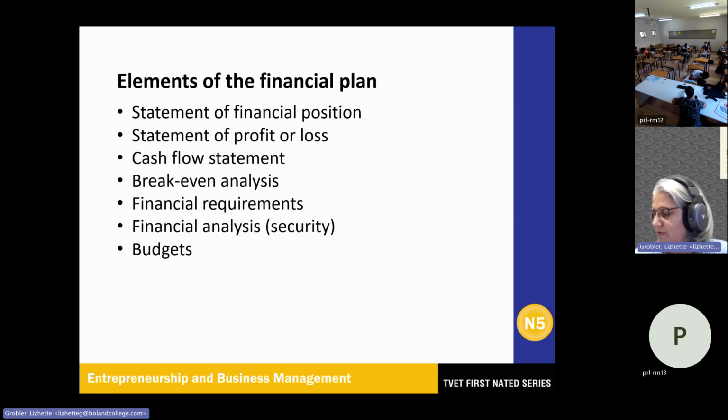Then the statement of profit or loss. We've done that in N4, the same with the cash flow statement. So the statement of profit and loss just records the income and the expenses of your business. The cash flow statement will just show which money is going into the business and what is going out of the business.